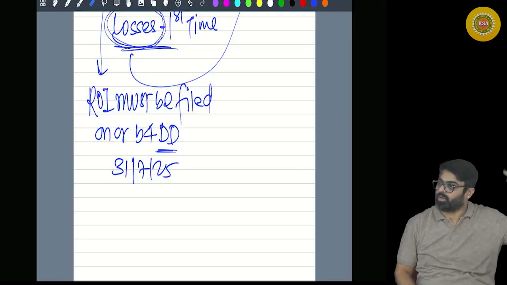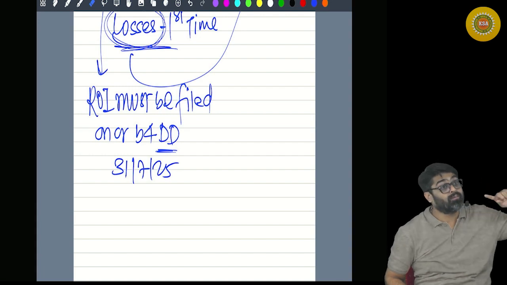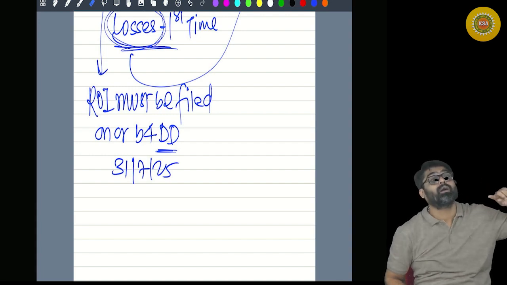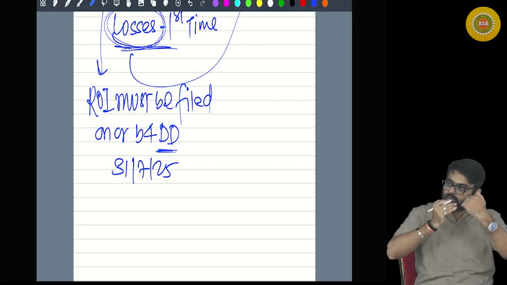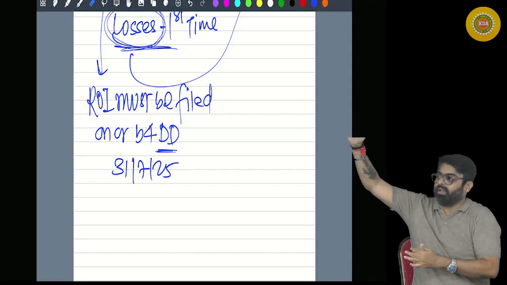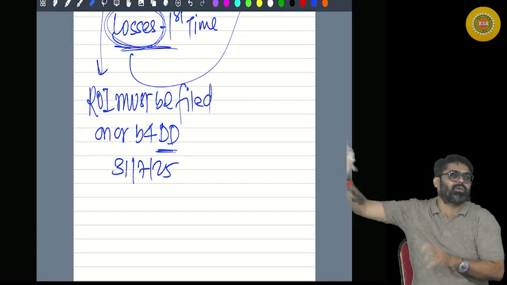And the subsequent carry forward will also not stop. It will be carried forward. Yes or no? Even if the return of subsequent years are not filed on or before the due date, it will not affect the carry forward of these losses. Once the loss is carried forward to the next year, every year they will keep on being carried forward. Yes or no?